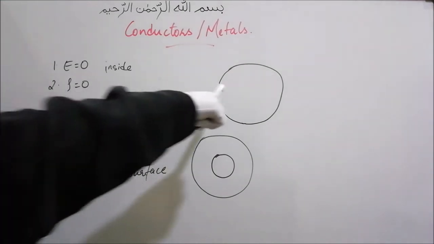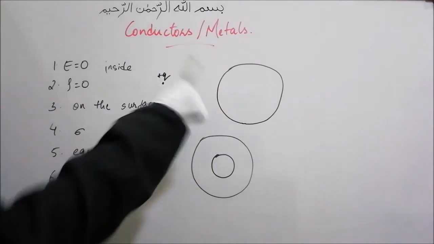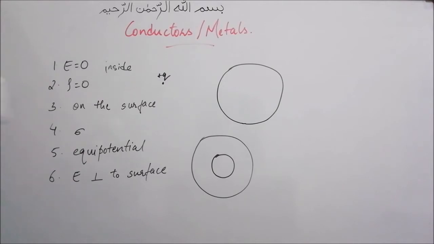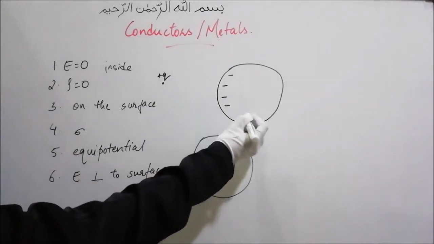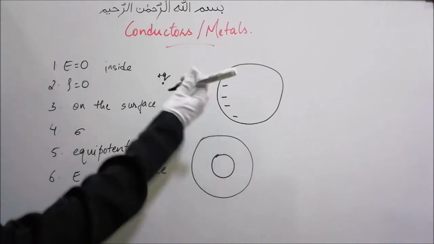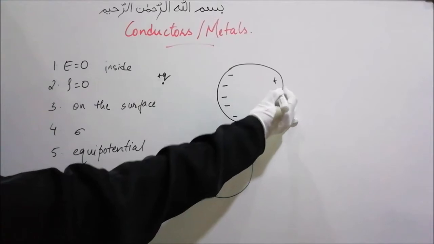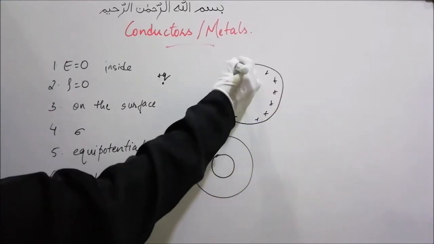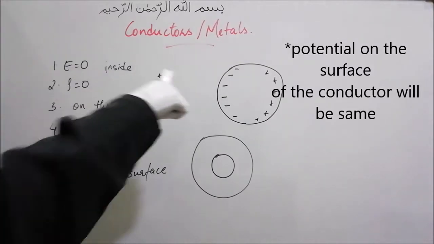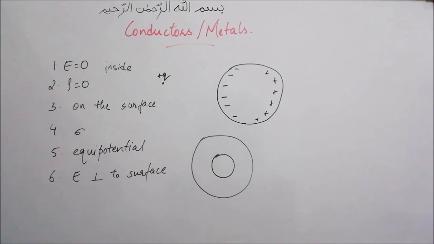Let's say we have an uncharged conductor and we bring a positive charge Q near it. Then induced charges will be formed on the surface of the conductor, where negative charges will be attracted towards this positive charge and the positive charges will be induced on the opposite side of the conductor. Even though the charges are different, the potential at all the points will be the same.